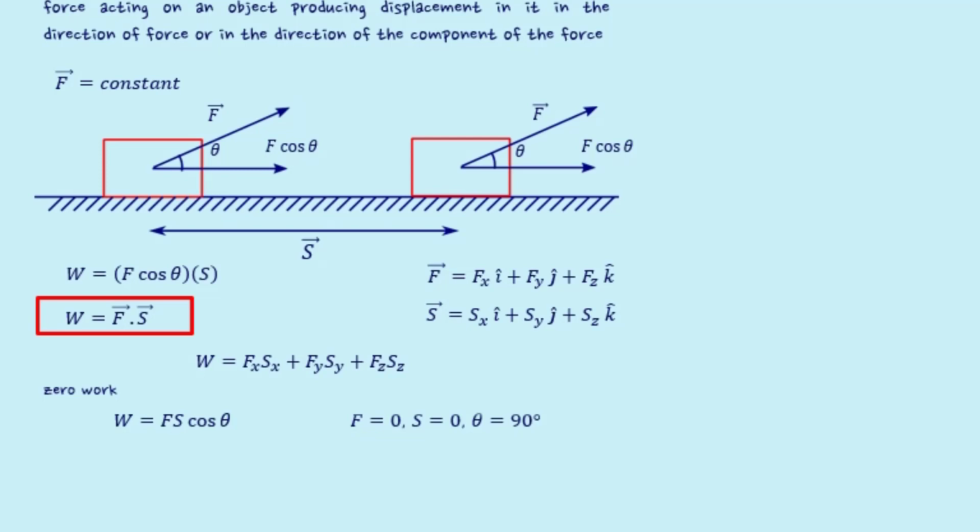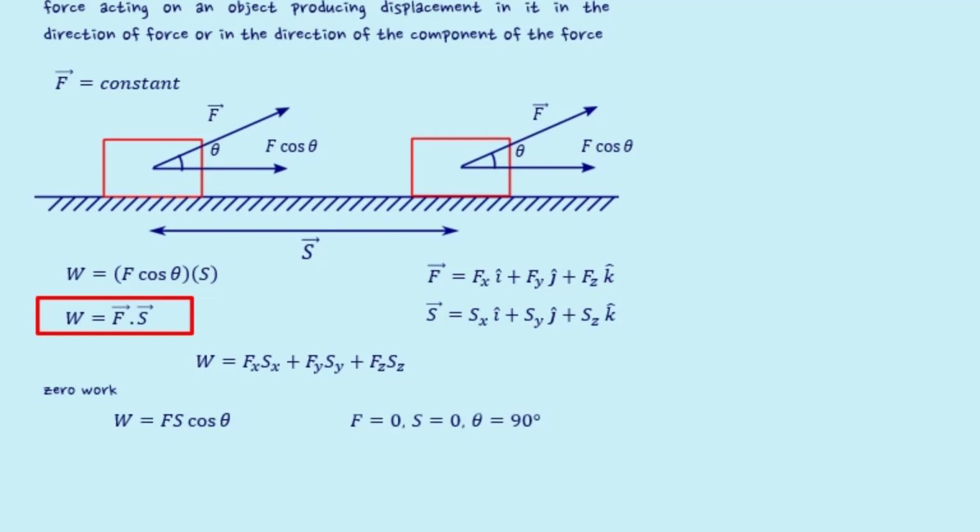Either F can be zero, that is, we do not apply any force, or S can be zero, that is, we are unable to displace the object, or theta can be 90 degrees, that is, the direction of force and displacement are mutually perpendicular, or in other words, no component of force in the direction of motion.